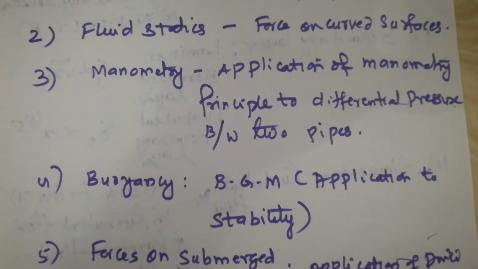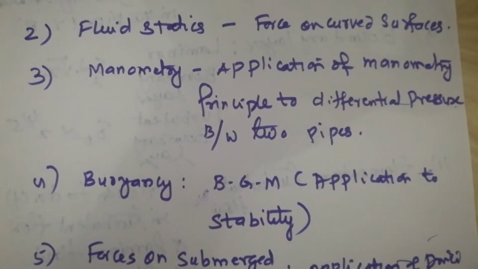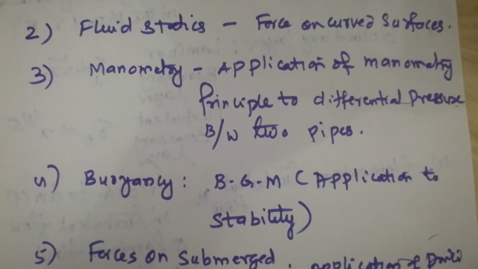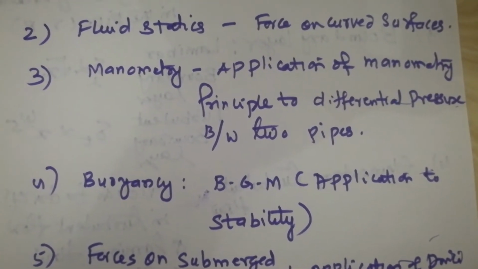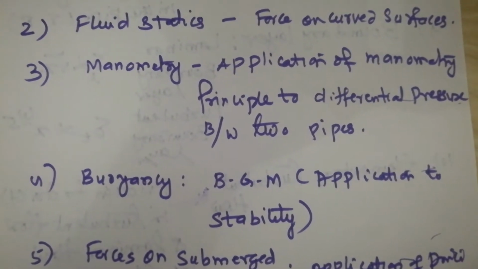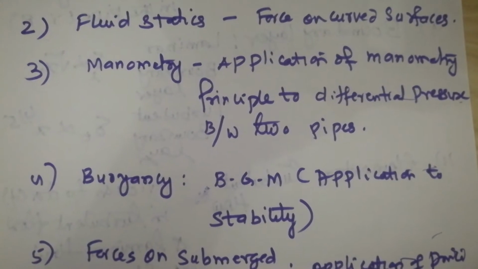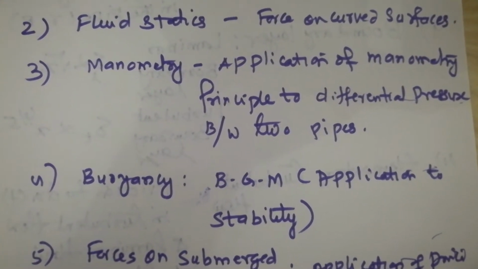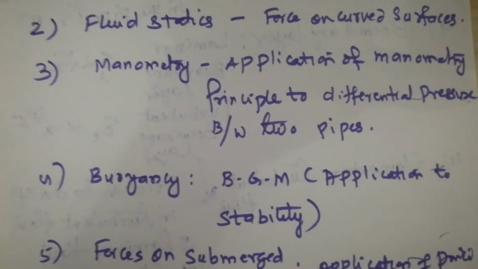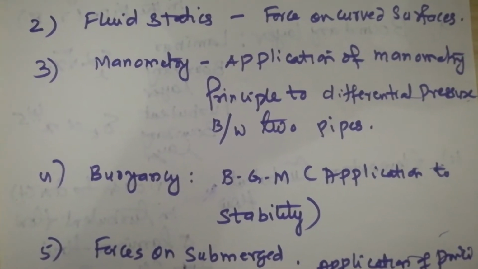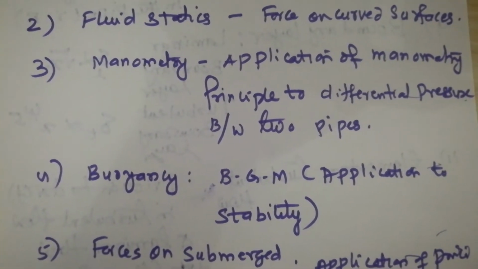The difference between OB and OG is going to give the BG, and BM you are going to find out from the I by V formula, where I is the moment of inertia and V is the volume. As far as moment of inertia is concerned, you have to find it in the plane area, in the top view. So please don't forget, be careful about that. Based on this, I am expecting some questions on BGM, etc.